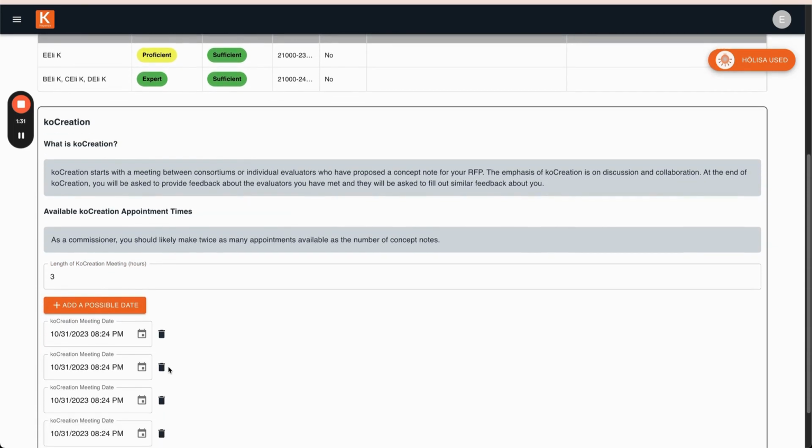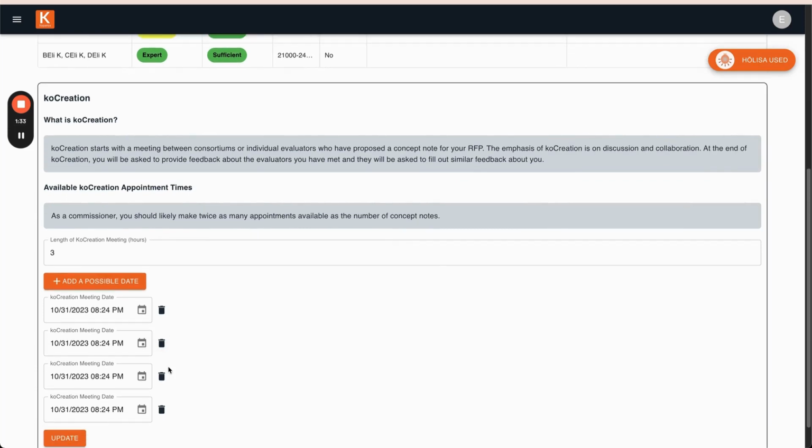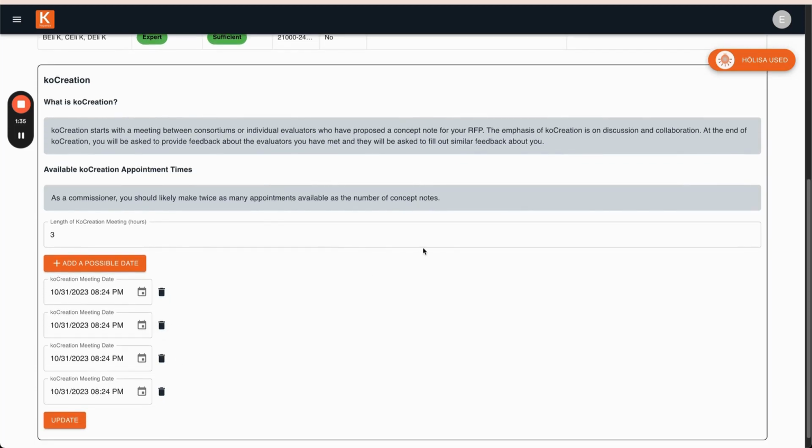Remember to create at least one date for each evaluator or consortium in the co-creation phase. Keep in mind to coordinate with your team internally for anyone who needs to attend the co-creation meeting.